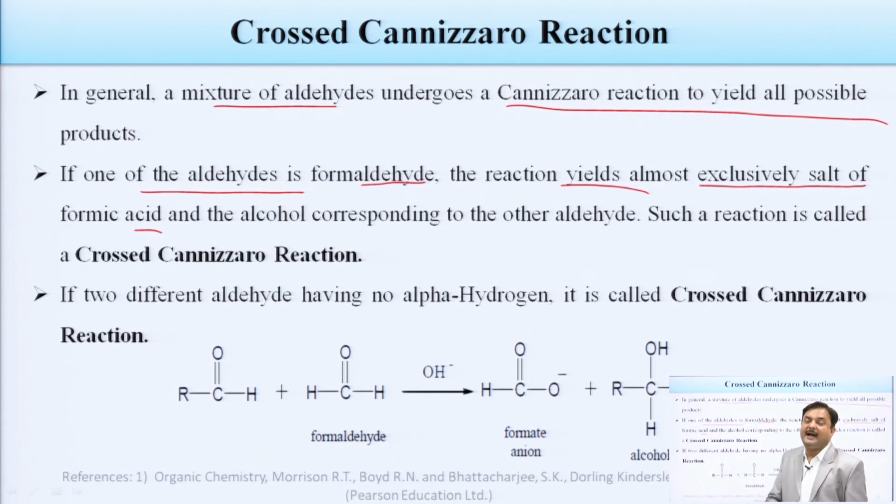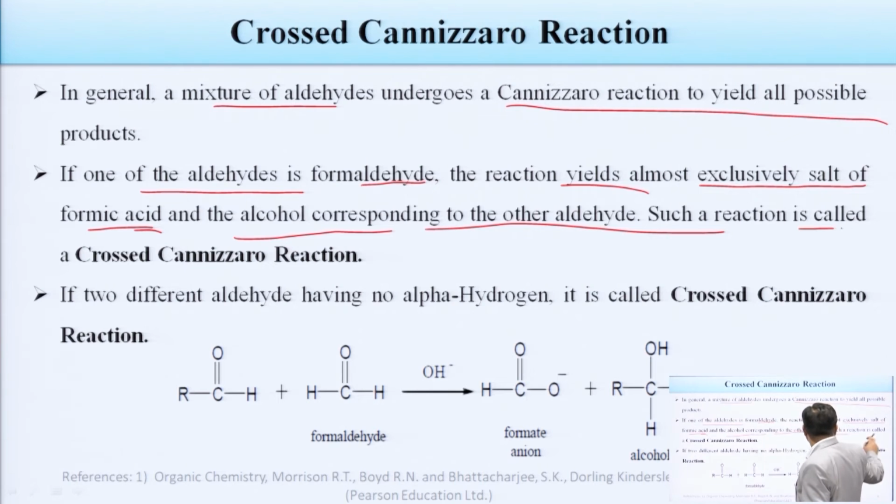That formaldehyde always gives the salt of formic acid, and the second aldehyde molecule used in the cross Cannizzaro reaction will produce alcohol, corresponding to the other aldehyde. Such a reaction is called a cross Cannizzaro reaction. If two different aldehydes having no alpha hydrogen react, it is called a cross Cannizzaro reaction.